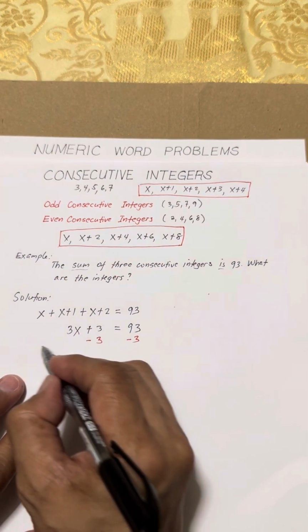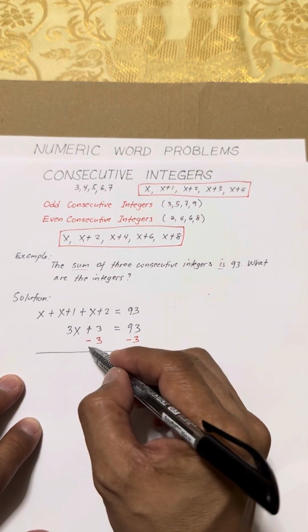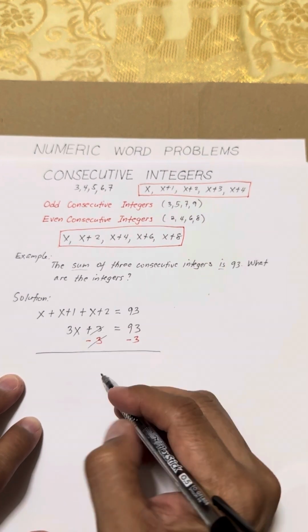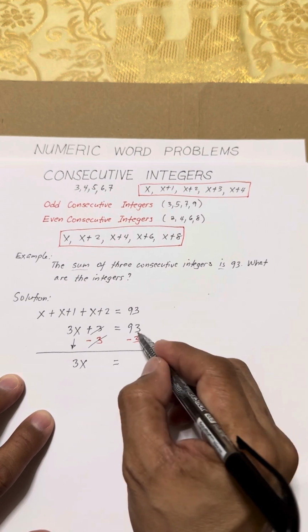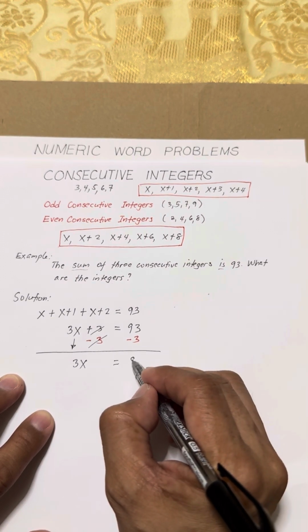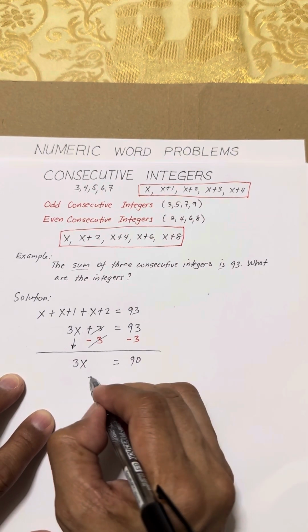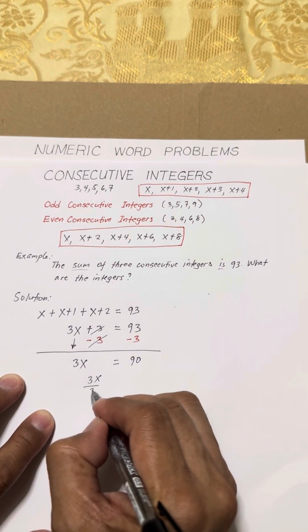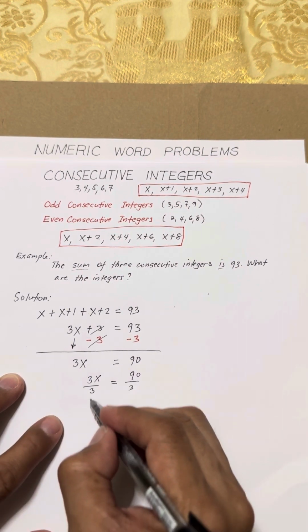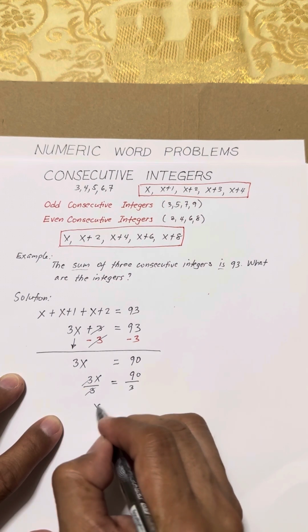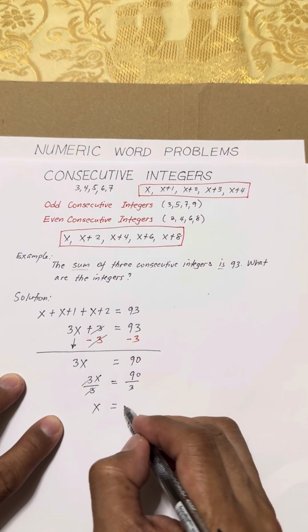On the left side, this becomes 0 and cancels out, so we have 3x equals 93 minus 3, which equals 90. Then dividing both sides by 3, this cancels out, and we have x equals 30.